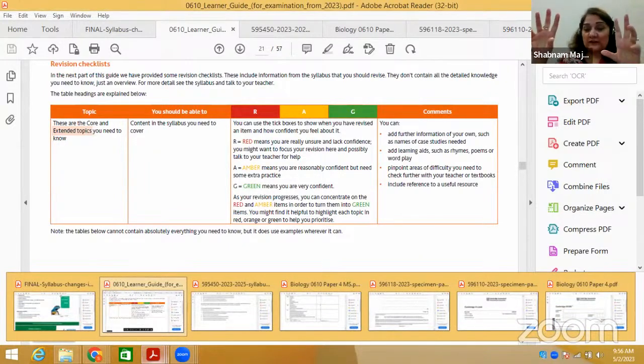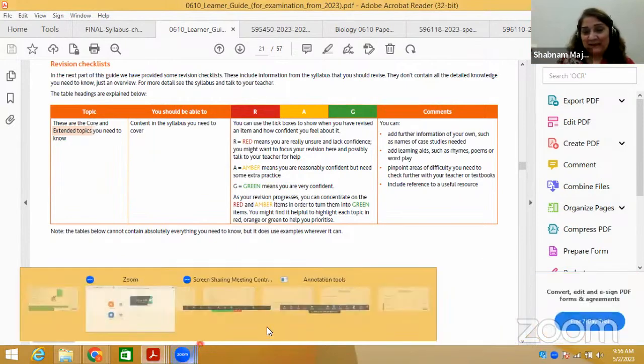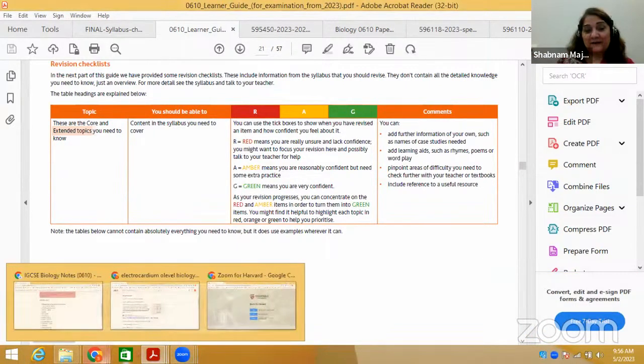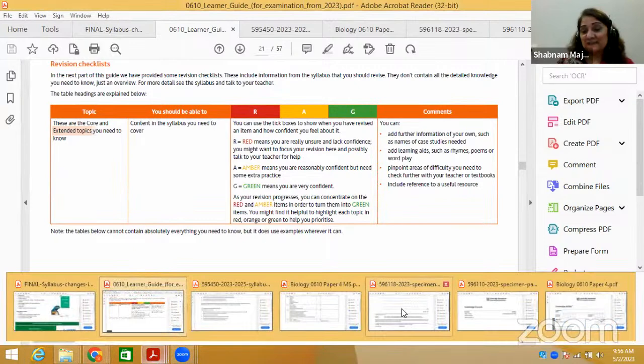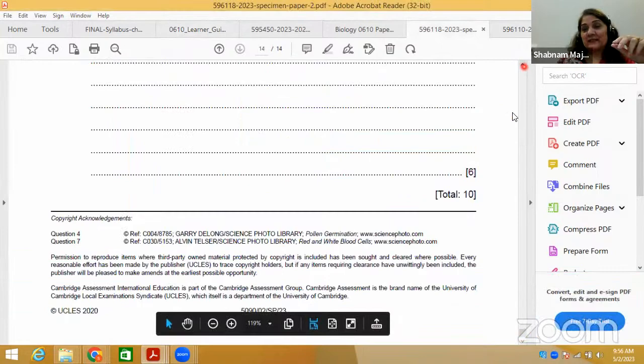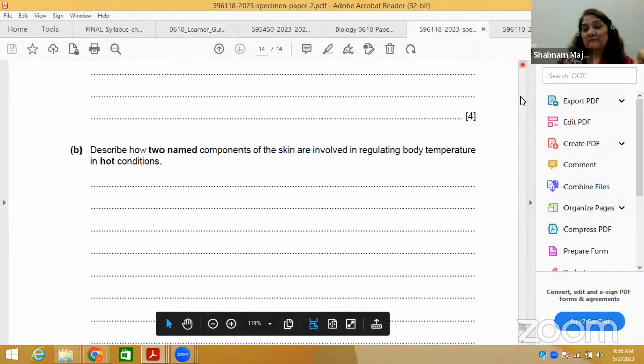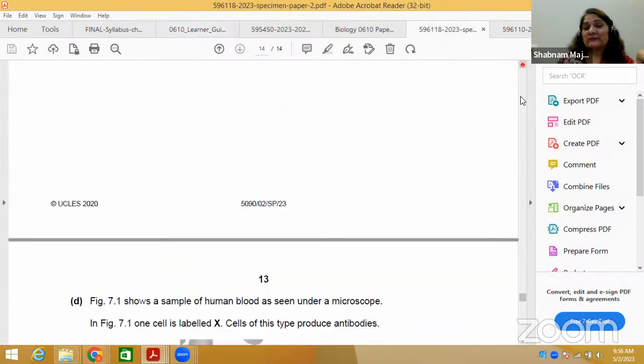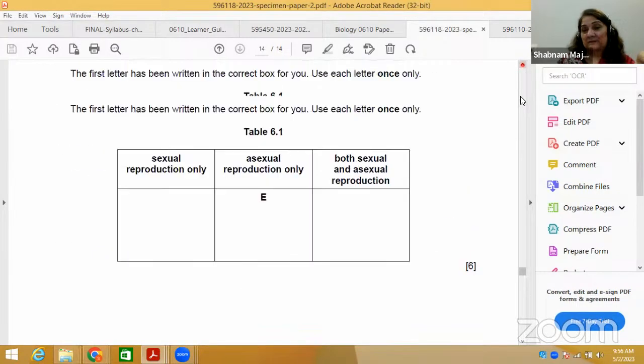The same goes for the O level paper as well. I'm opening a specimen paper. Let's do both the papers. First I'm opening this O level specimen paper, which is basically what they are going to test you on for the 2023 syllabus.